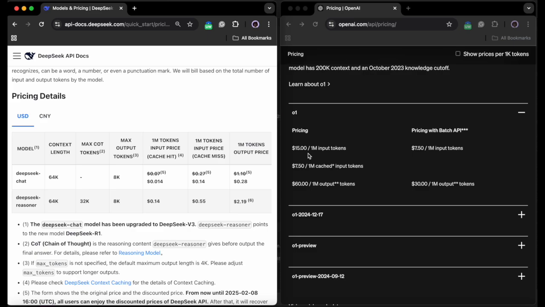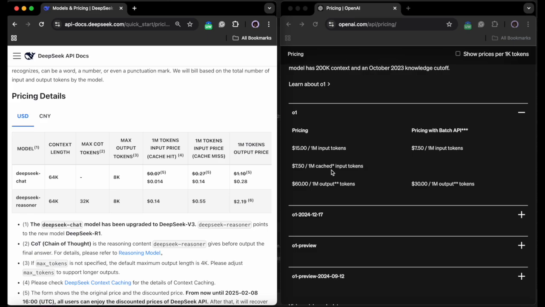That's crazy. For 1 million cached input tokens, DeepSeek Reasoner is charging $0.14, and OpenAI for the O1 model is charging $7.5. This is also a fraction. It does not even compare.